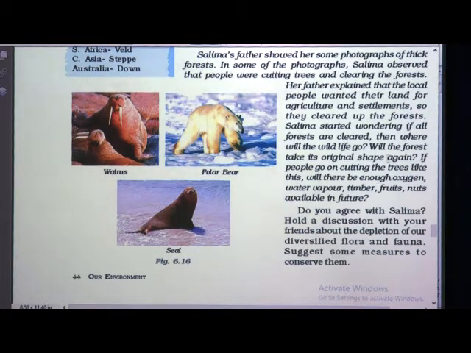If the forests are cleared, there would be no proper oxygen, no water vapor, which is very important for living beings. So there will be no oxygen. You know the process of oxygen and carbon dioxide. If trees are there, the carbon dioxide is taken by the trees and they give the pure oxygen, which is very necessary for human beings. Okay, and timber, like wood, we need wood also for many purposes. Fruits, nuts available in future, will they be available or will everything disappear?